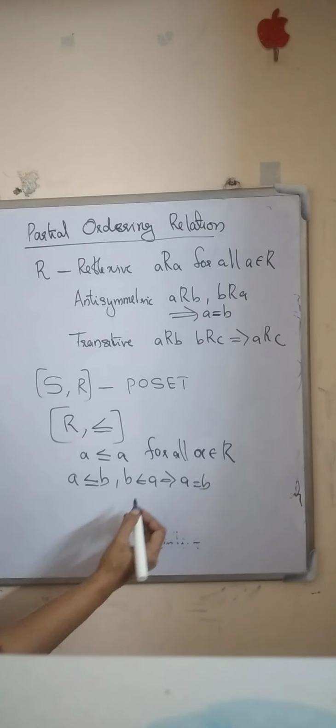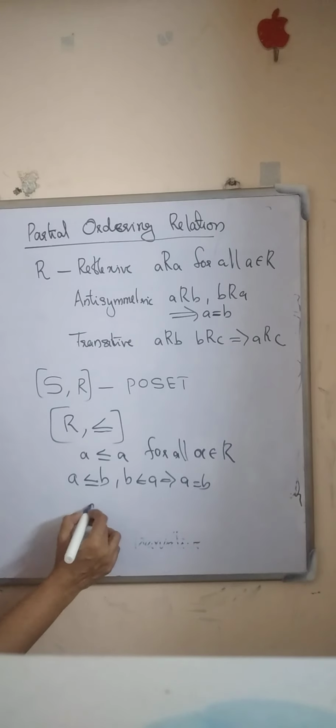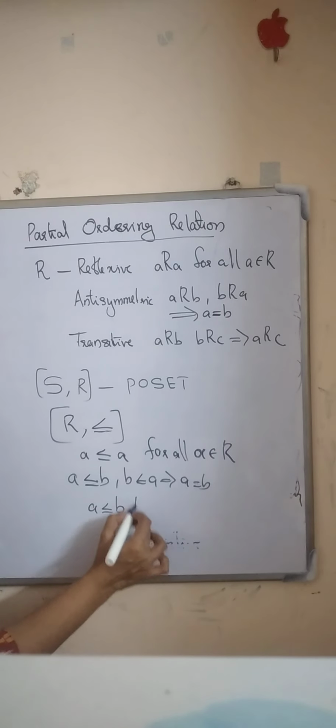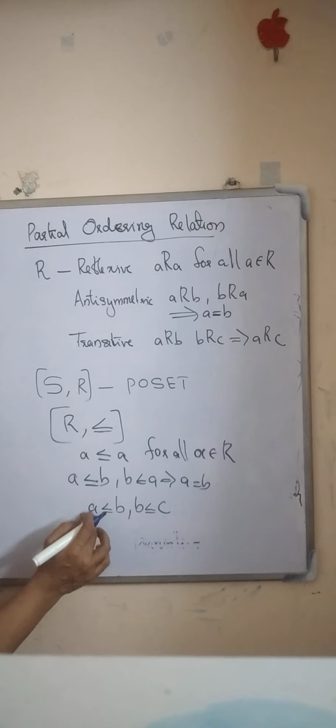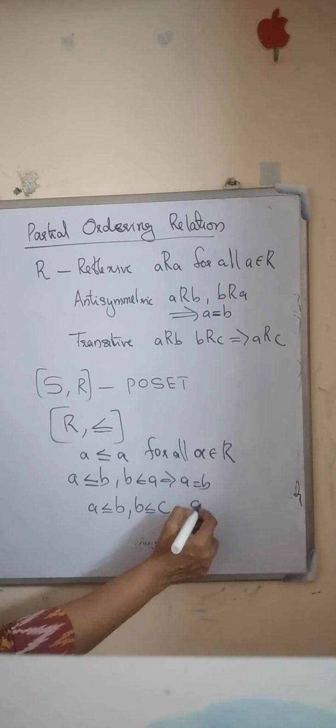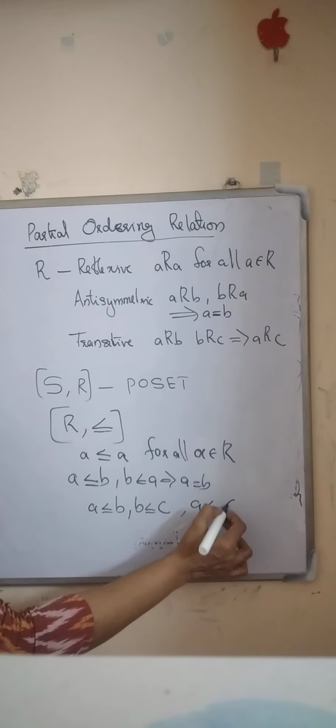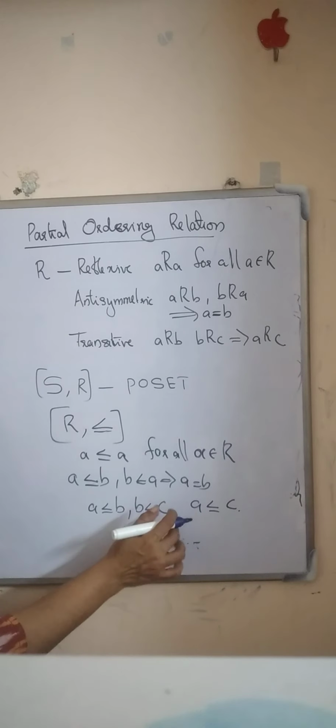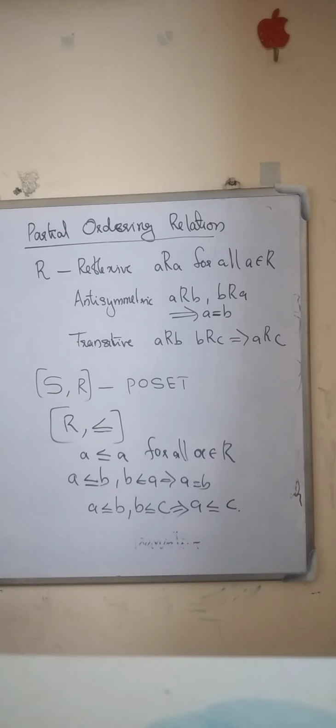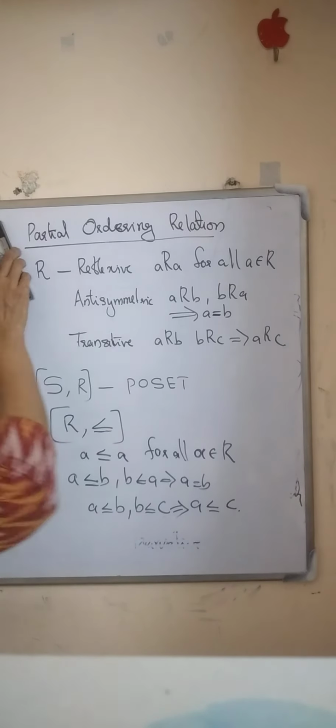So, this relation is antisymmetric. Also, A less than or equal to B and B less than or equal to C, then the real numbers A and C are related by the relation A less than or equal to C. So, this is also transitive. Therefore, R with less than or equal to is a poset, partially ordered set. Okay, now we move to the next definition, totally ordered set.